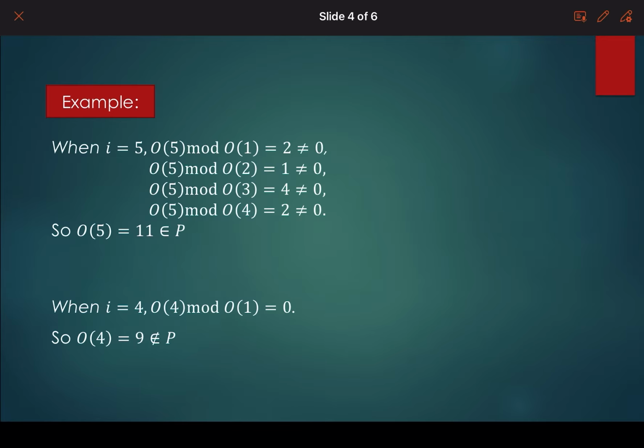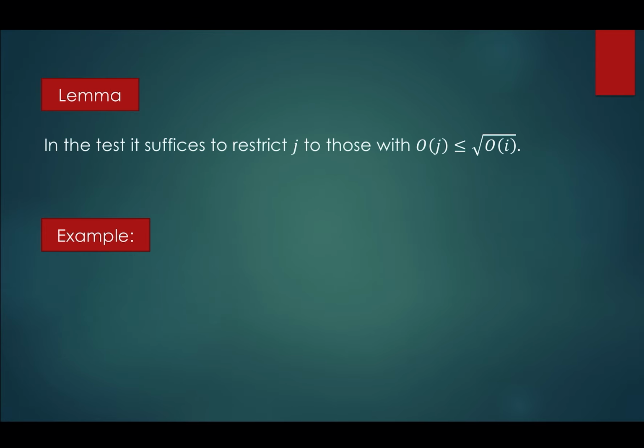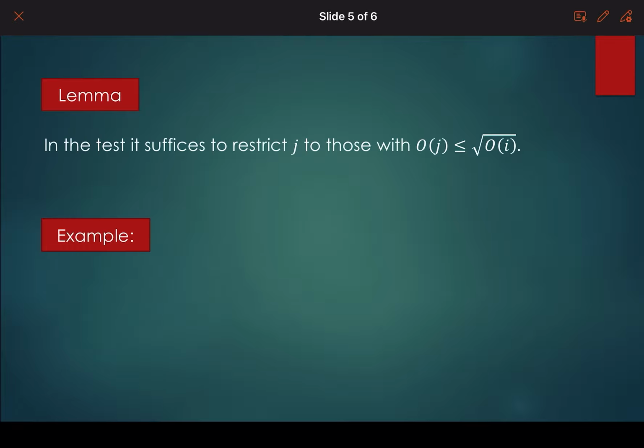And this leads to the following lemma. In this lemma, it says that in the test provided by the theorem, we don't have to consider all j from 1 to i minus 1, but we may restrict j to those O_j less than or equal to the square root of O_i. For example, whenever i is equal to 5, then the square root of O_5, which is the square root of 11, is 3.32.